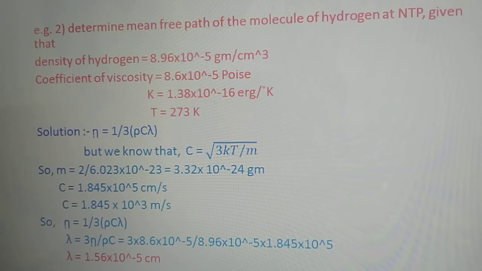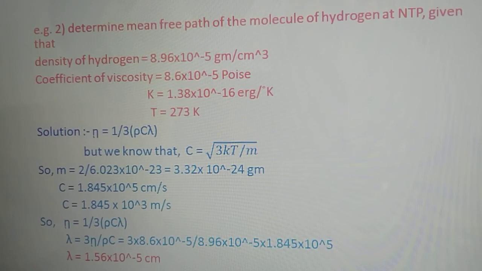By using this formula, we will be having m and C. So m we will get as m is equal to 2 divided by Avogadro's number 6.023 into 10 to the power 23.